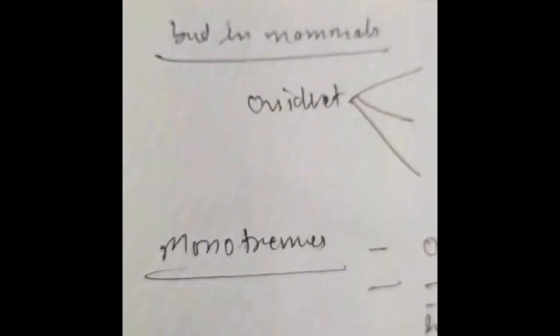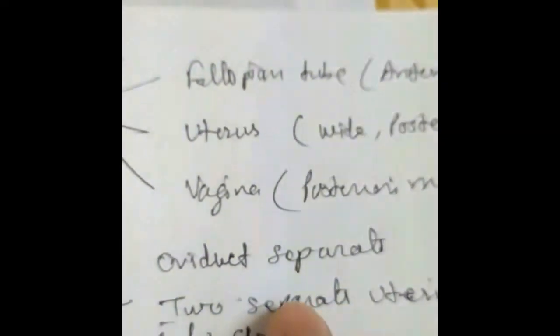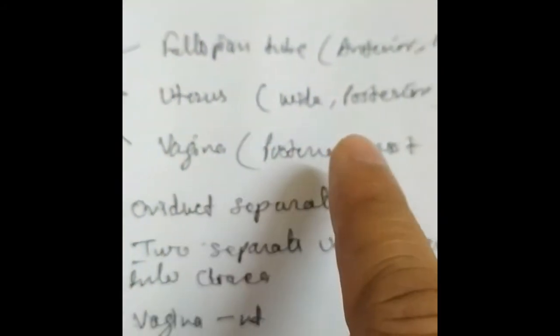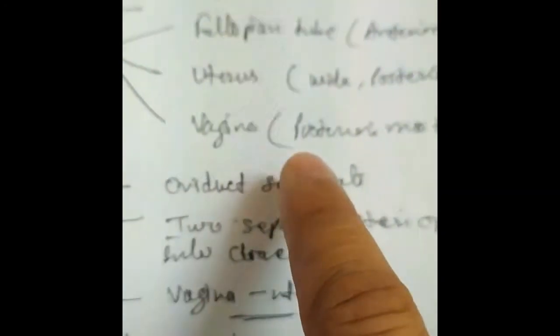In mammals, the oviduct is differentiated into three parts. First is the fallopian tube, which is the anterior and narrow part. The second is the uterus, which is the wide and posterior part. The third is the vagina, which is the posterior-most part.